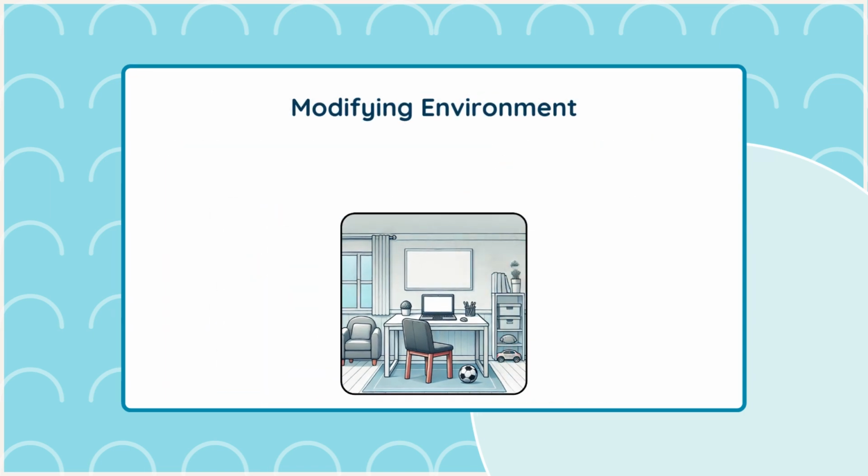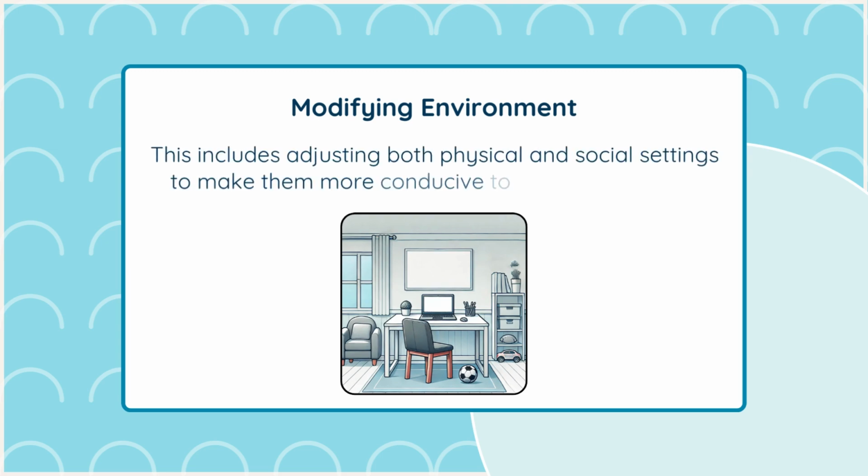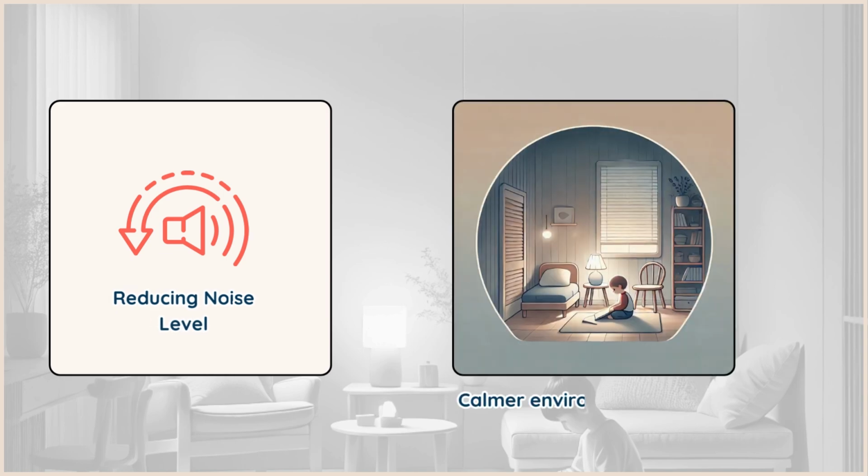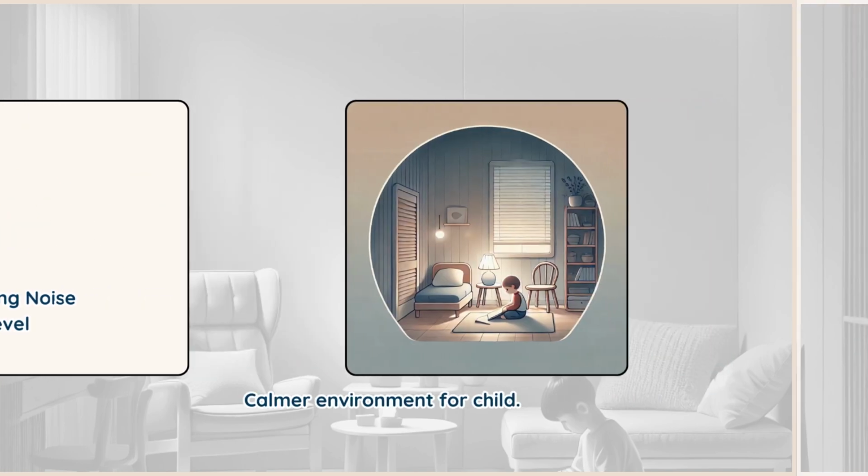Modifying the environment. One way to prevent self-injurious behavior is by modifying the environment. This includes adjusting both physical and social settings to make them more conducive to positive behavior. For example, reducing noise levels and minimizing distractions can help create a calmer environment for your child.